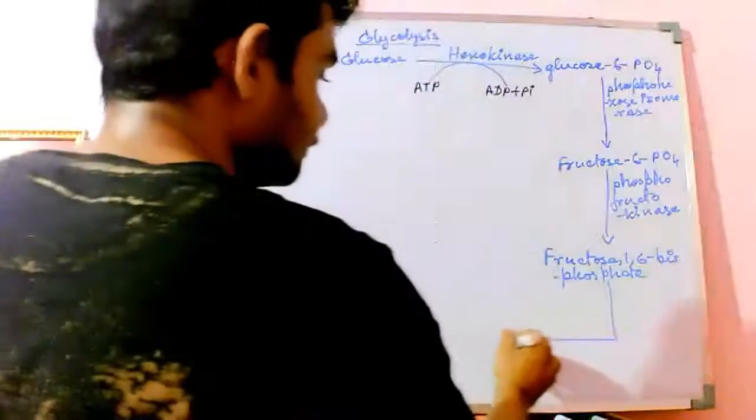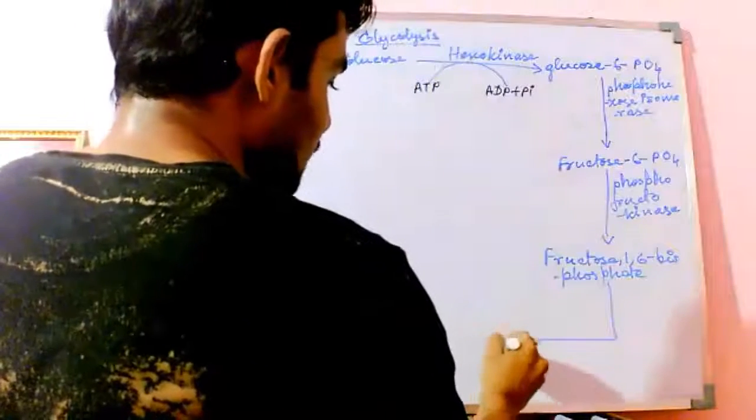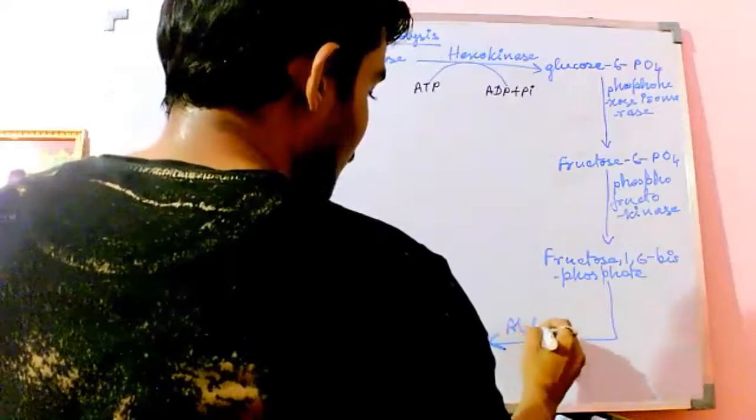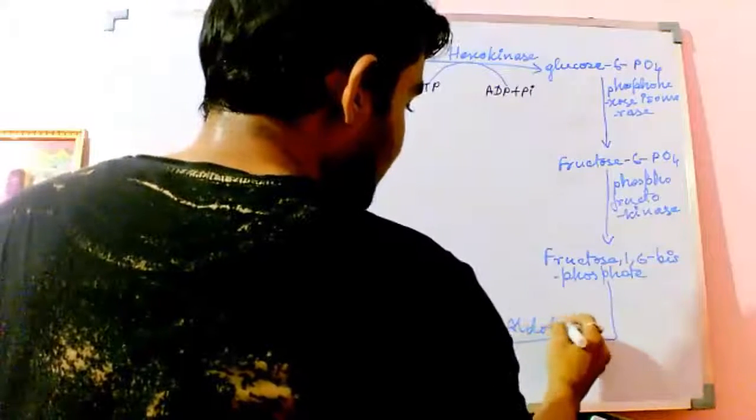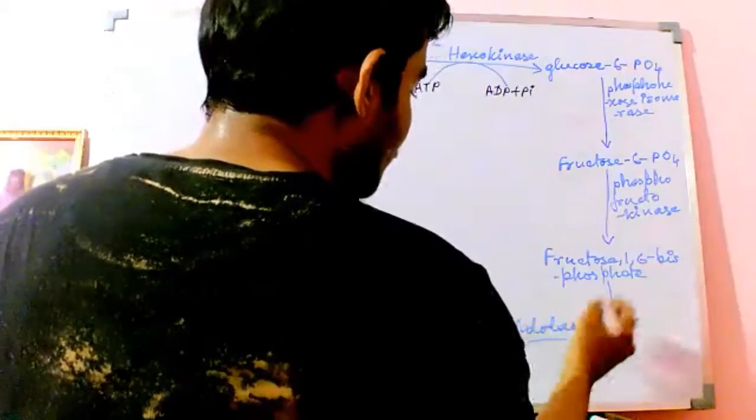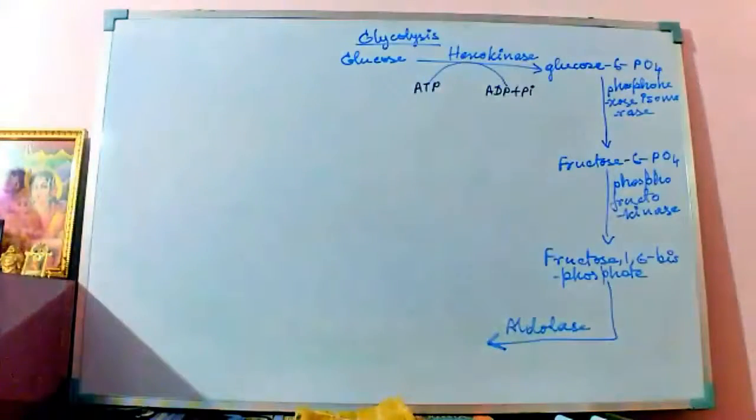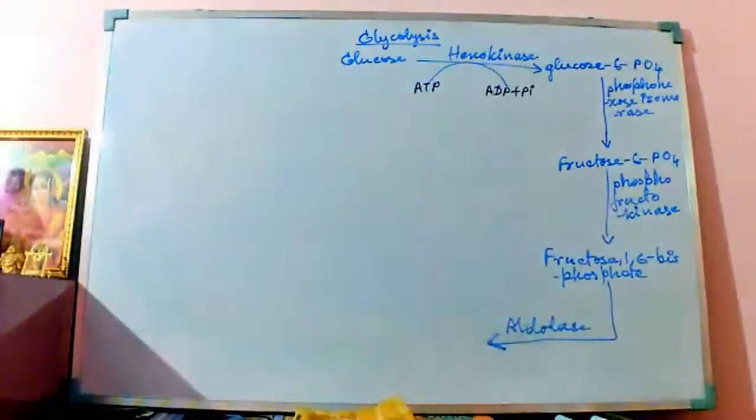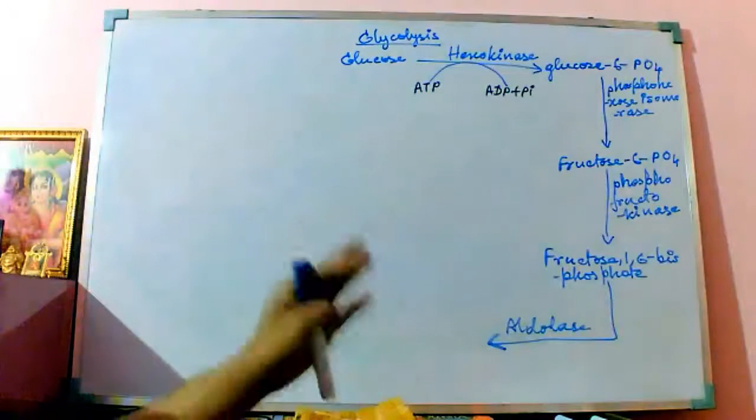Now, this fructose 1,6-bisphosphate, in the presence of aldolase. Aldolase is an enzyme which helps in the aldol condensation. Aldol condensation is a reaction where the aldehyde group and the alcohol group, both present in the fructose structure,